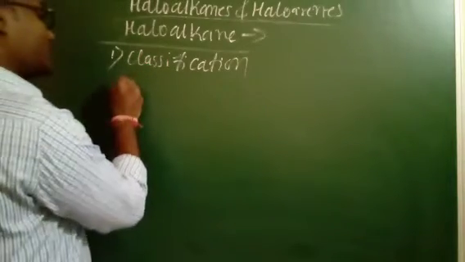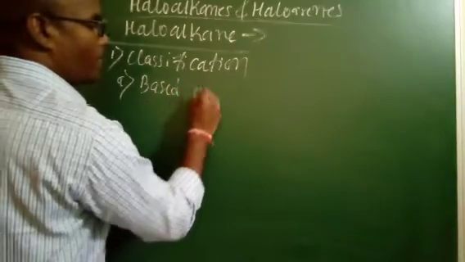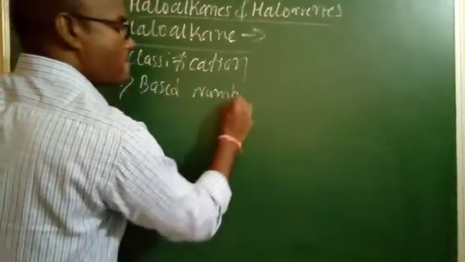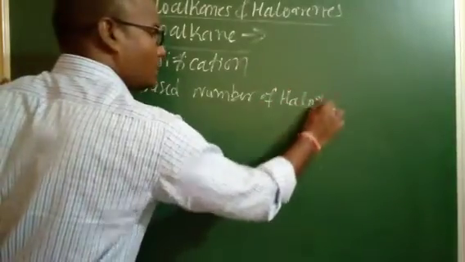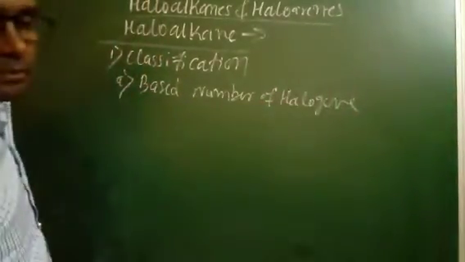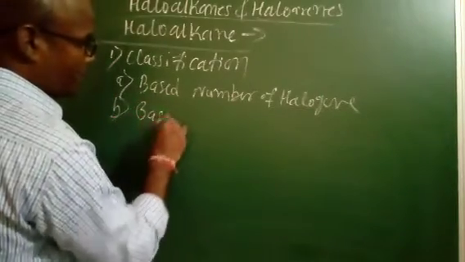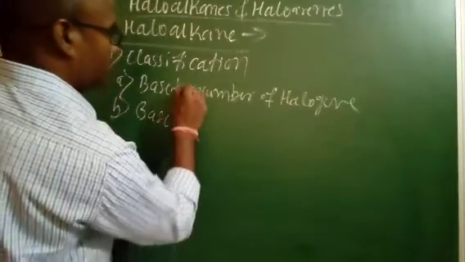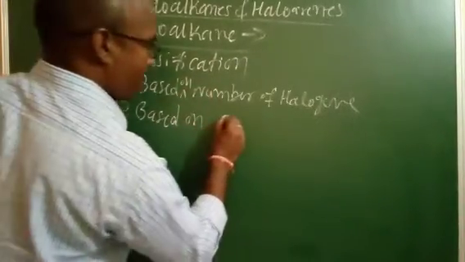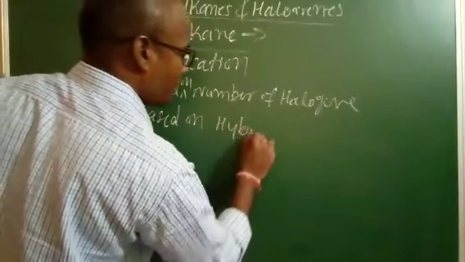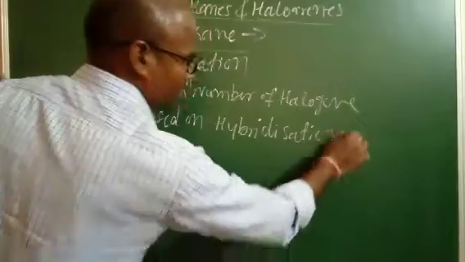The haloalkanes are classified based on the number of halogen atoms, and the second classification is based on hybridization.